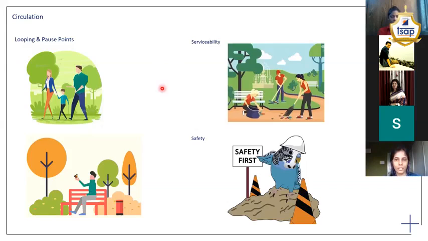liberty of time. Okay, then you must think about pause points. As a general rule, after every 10 minutes, when walking on a trail, you must think about pause points. These pause points must be designed in such a way that the user is interested, or may stop there for some time and take maybe photos, or there is something attractive, there is a sculpture, and they must be identified.